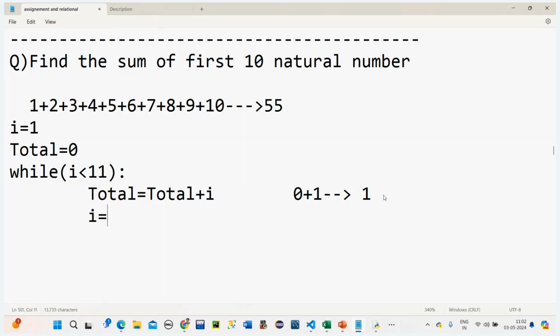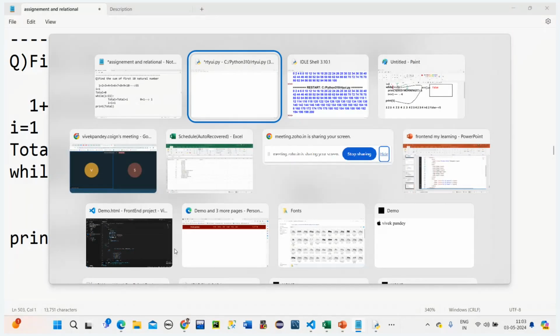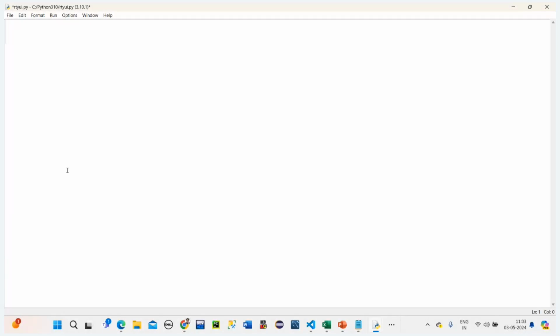So I is equal to I plus 1. Then we print the total outside of the loop. Simple.